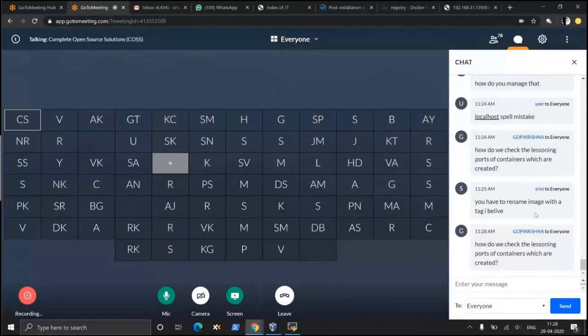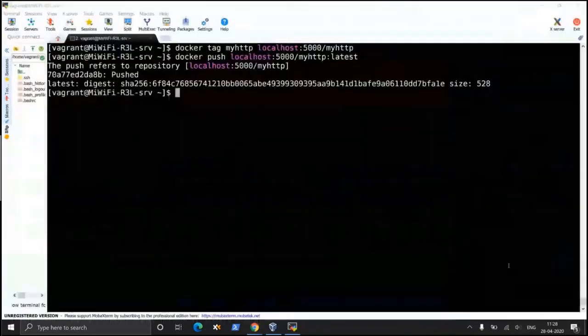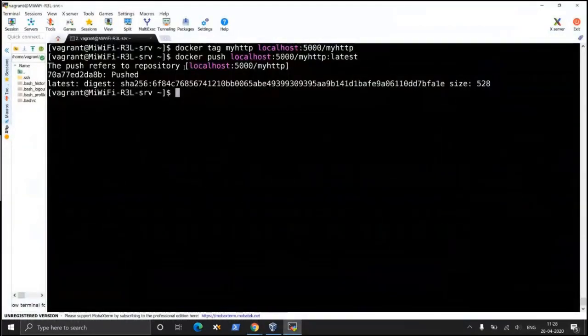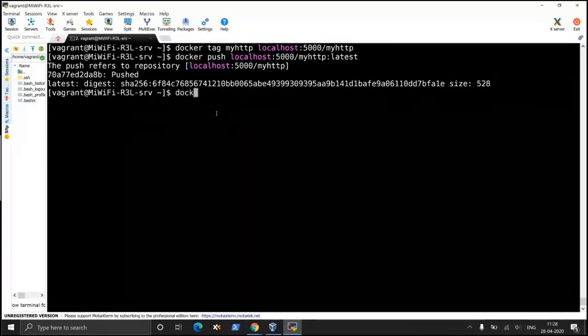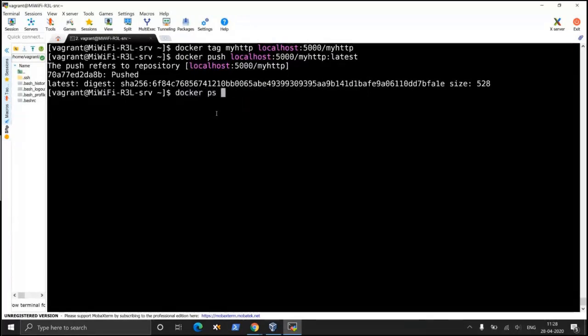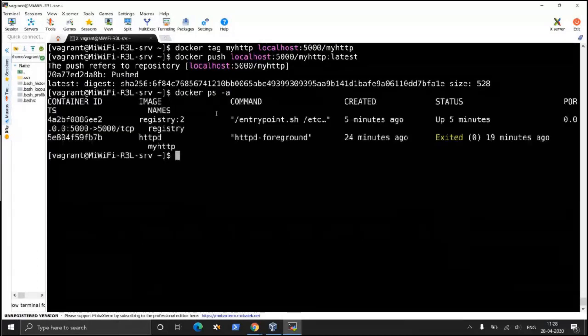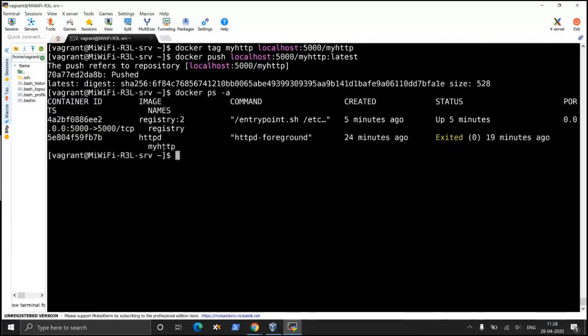How do I check the listening ports of the containers which are created? That's a good question. For example, we have created a container. Whatever containers are there, if you do a docker ps -a, these are the containers. For example, here is my HTTP.